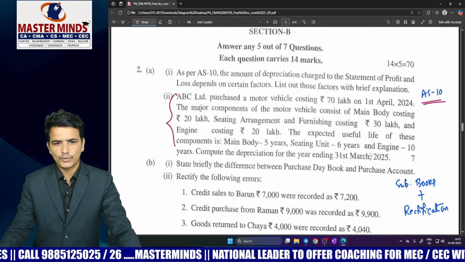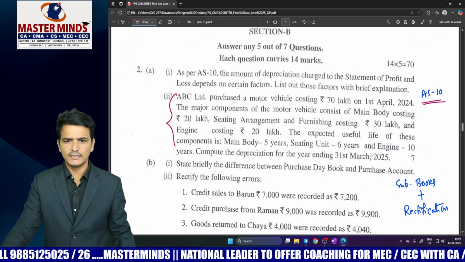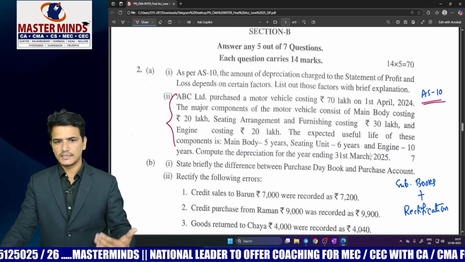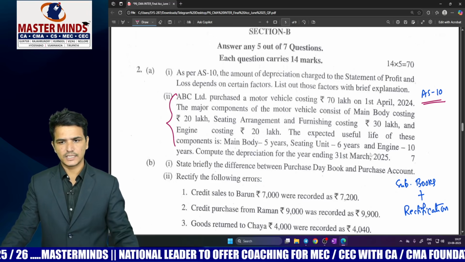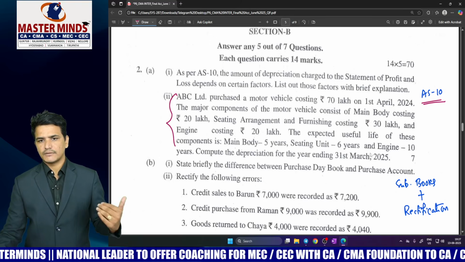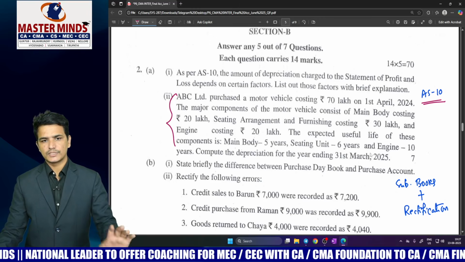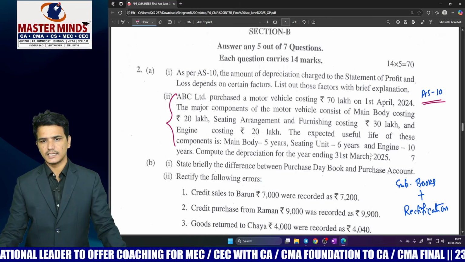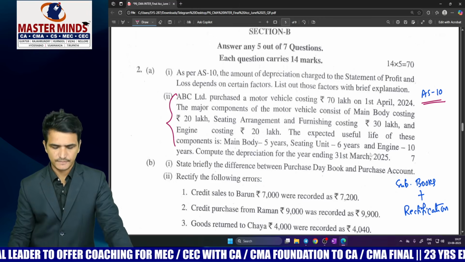Similar kind of problems are there in our material, but these kind of problems are not there in the study material, but the theory was covered in the study material. See how the questions they are giving. So the theory was covered in the study material, but no related problems are there. Based on such theory, the questions were given in the examination.